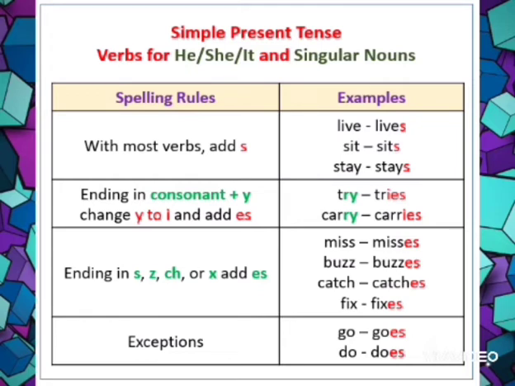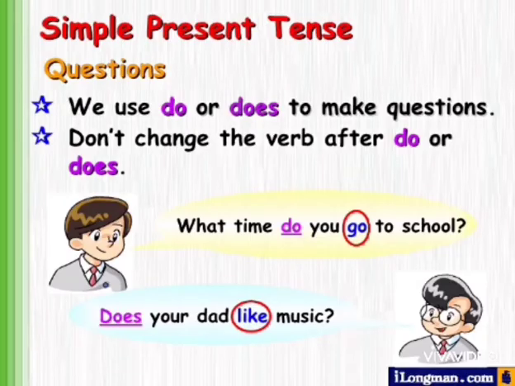Ending in s, z, ch, or x, add es, like miss, misses, buzz, buzzes, catch, catches, fix, fixes. These things will happen only in third person singular number. Exceptions will be go and do. Go will become goes and do will become does, as you can see in this example also. These are the exceptional cases, that in case of do and go, you have to add es when your subject will be third person singular number like he, she, it, or any singular noun, that means any singular name.